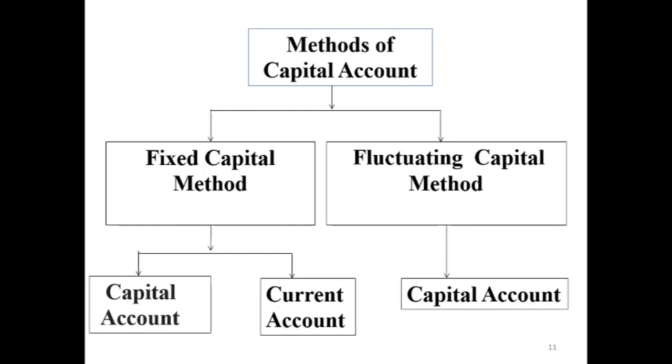The second method is the fluctuating capital method. In the fluctuating capital method, only one capital account is maintained per partner and all the transactions which the partner does are reflected in that single account.